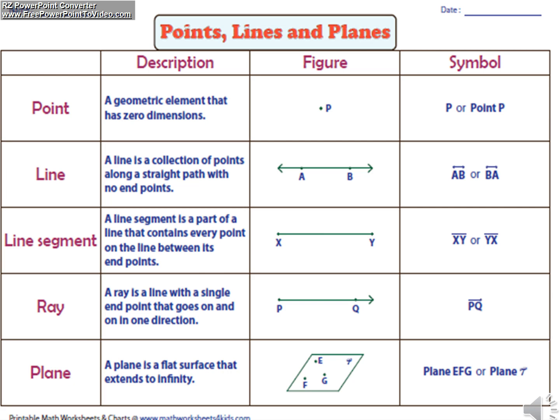Then what of a ray? A ray starts from one point and goes on in one direction. The starting point of the ray is called its origin. A ray is always read from its origin. Then plane. A plane is a flat surface that extends infinitely in all directions.